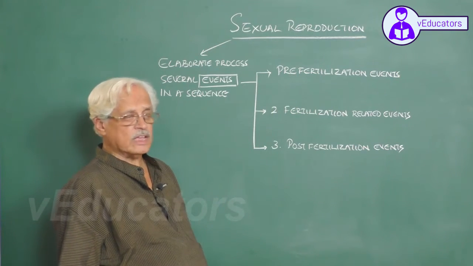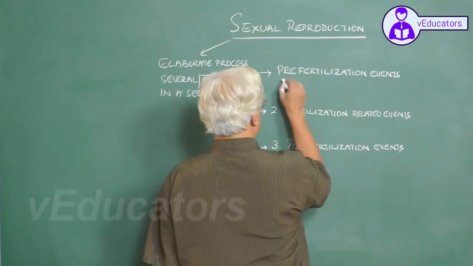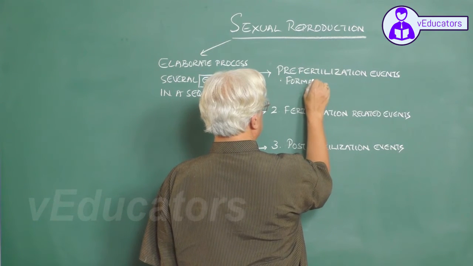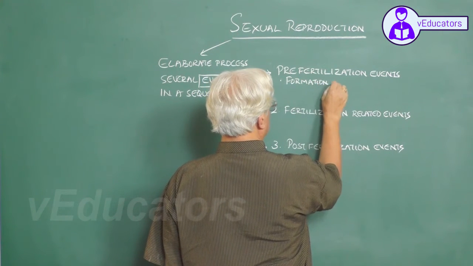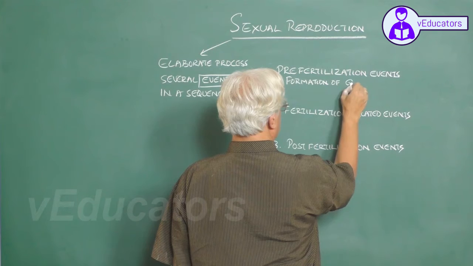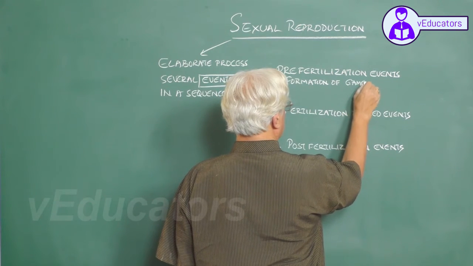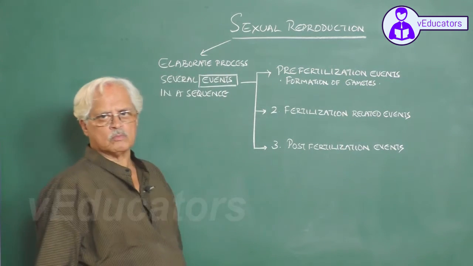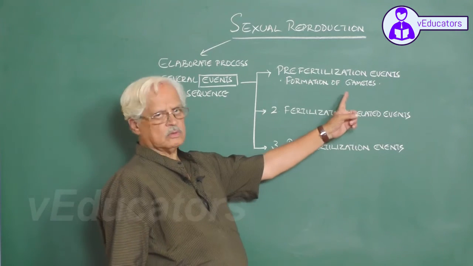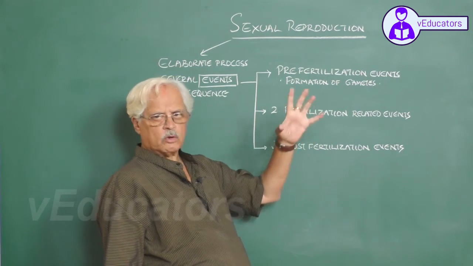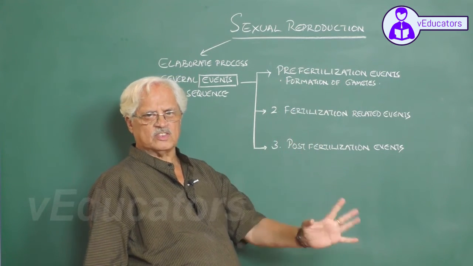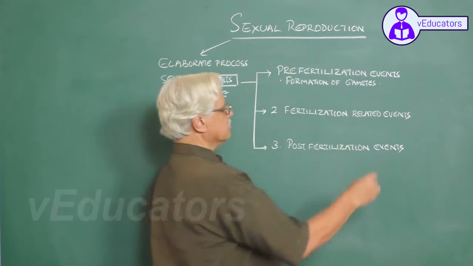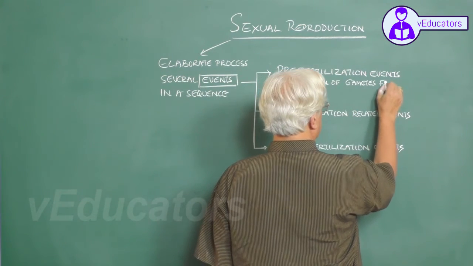In the pre-fertilization events, the most important process is formation of gametes. Gametes are haploid cells, and these haploid cells are formed from specialized cells called reproductive cells or germ cells.